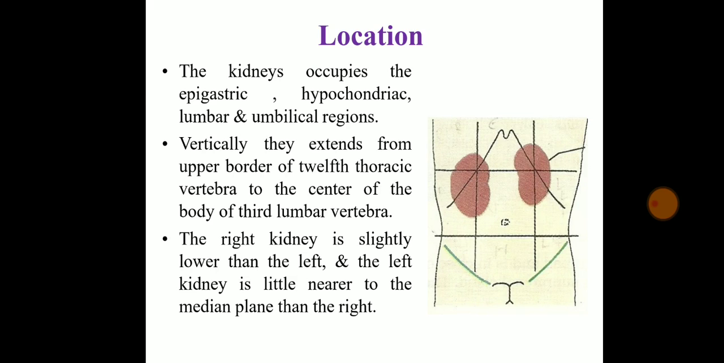Vertically, they extend from the upper border of the 12th thoracic vertebra to the center of the body of the 3rd lumbar vertebra. We have the cervical region, thoracic region, lumbar region and sacral region, out of which it extends from the upper border of the 12th thoracic vertebra to the 3rd lumbar vertebra. This is the position of the kidney.